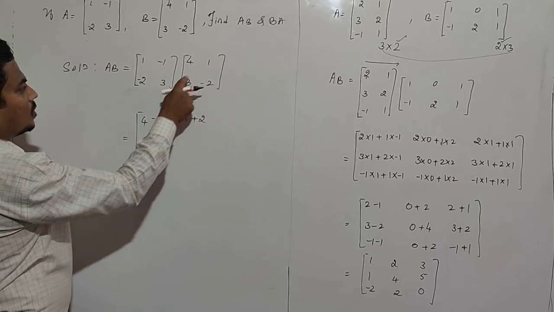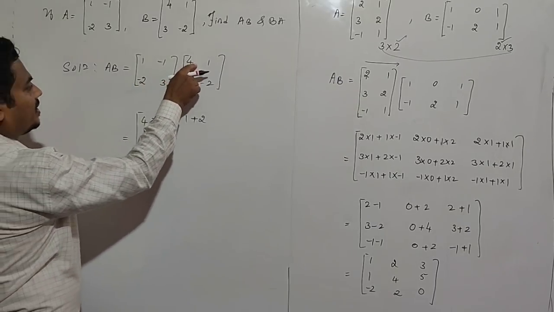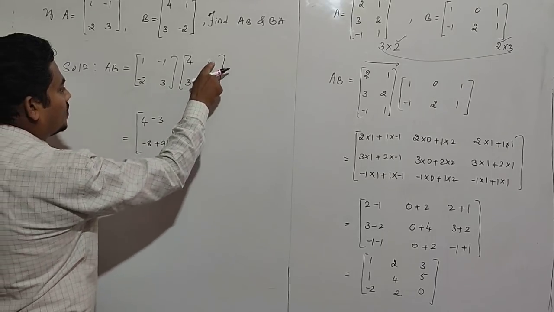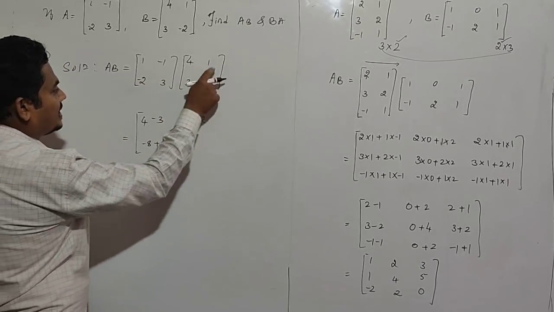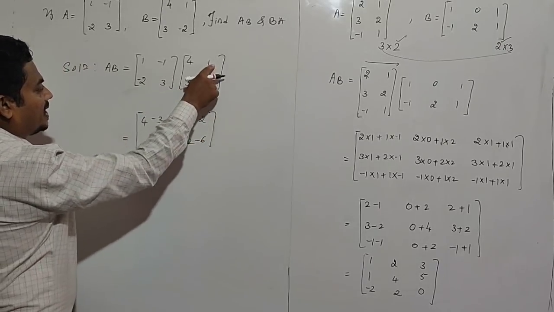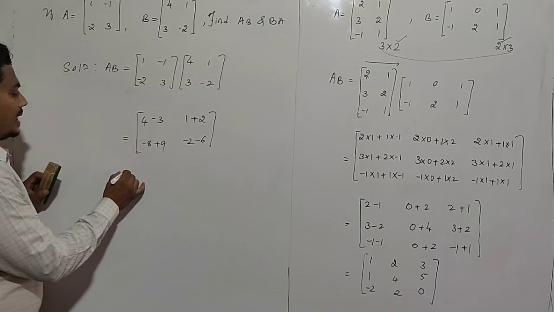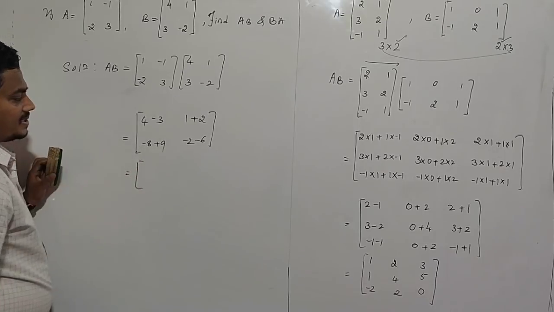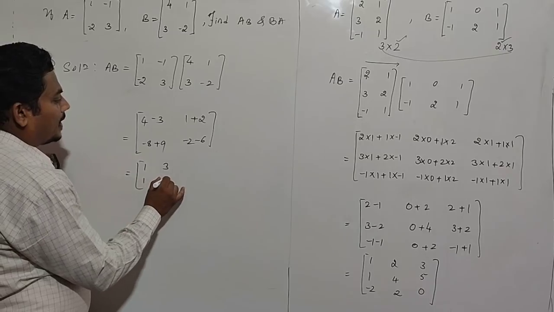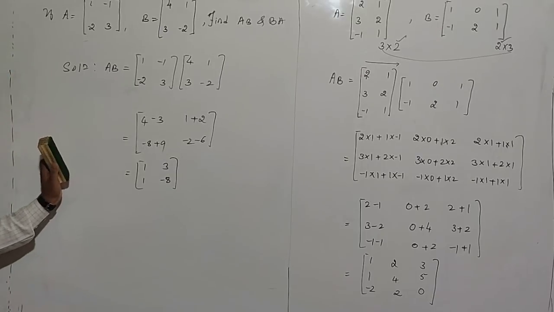After that, second row with first column, it will be minus 8 because minus 2 into 4, plus 9, 3 into 3. After that, second row second column, minus 2 minus 6. Minus 2 into 1 is minus 2, 3 into minus 2 is minus 6. Now usual addition or subtraction. It gives [1 3; 1 -8]. It is our A into B.